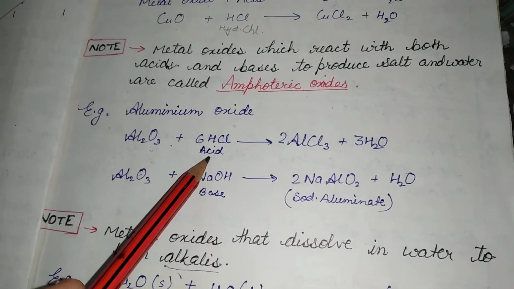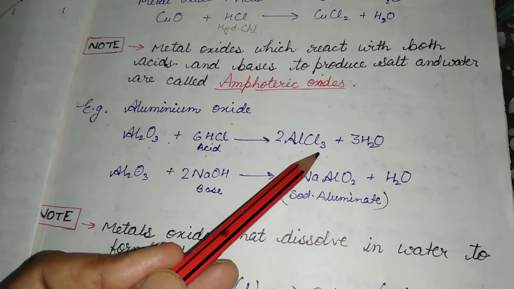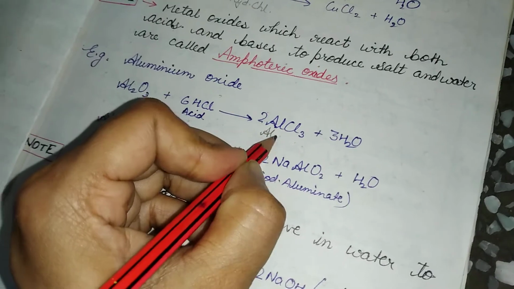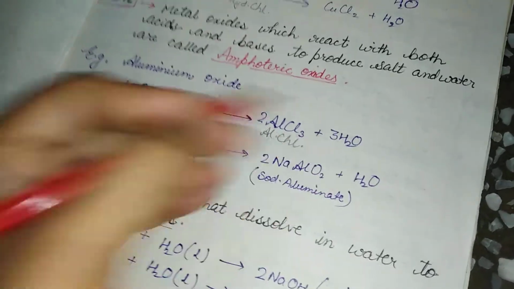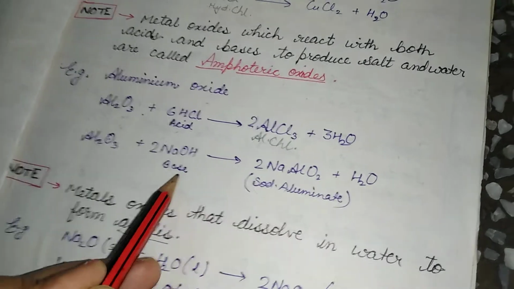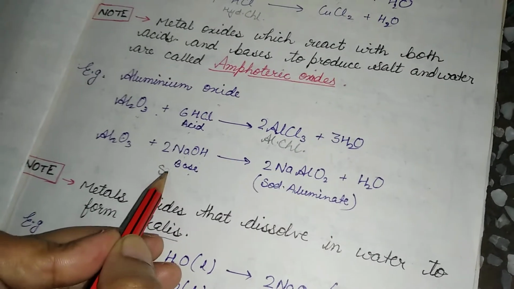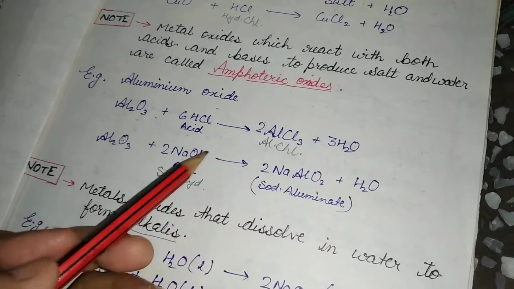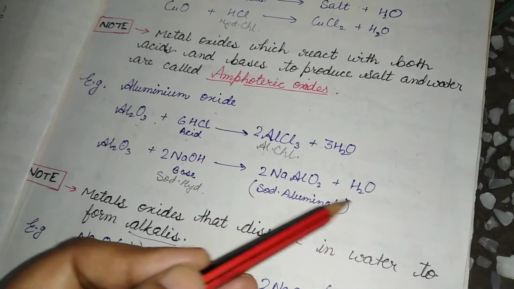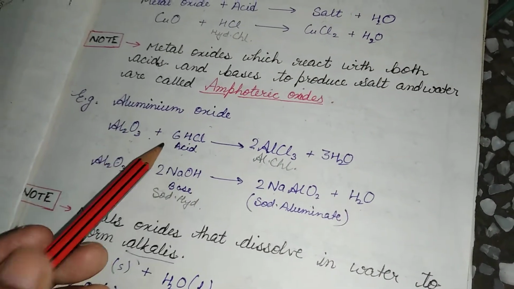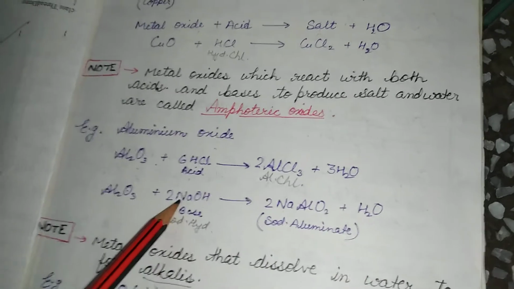It reacts with acid to give aluminium chloride and water. It also reacts with a base, sodium hydroxide, and gives sodium aluminate and water. So here aluminium oxide is reacting with both acids and bases.